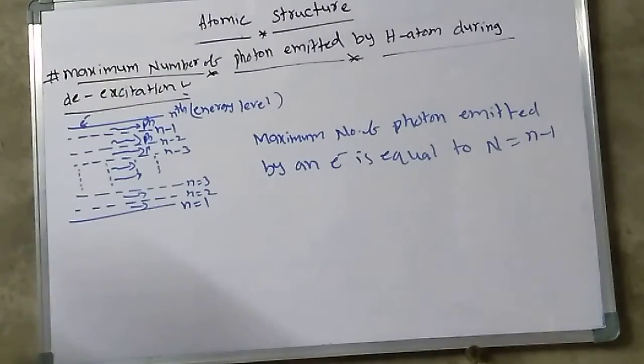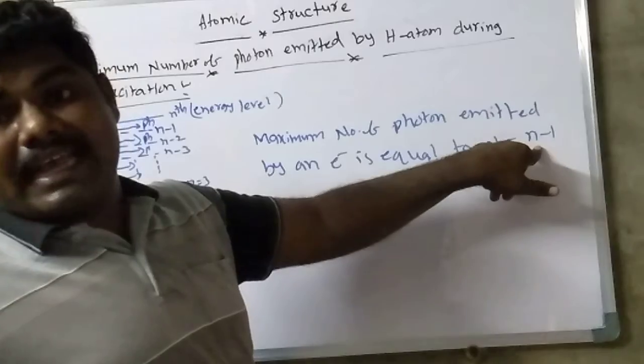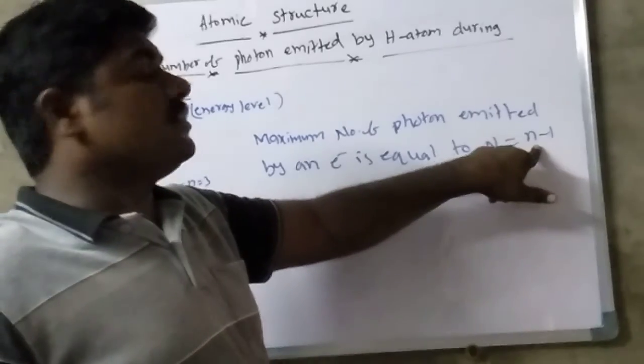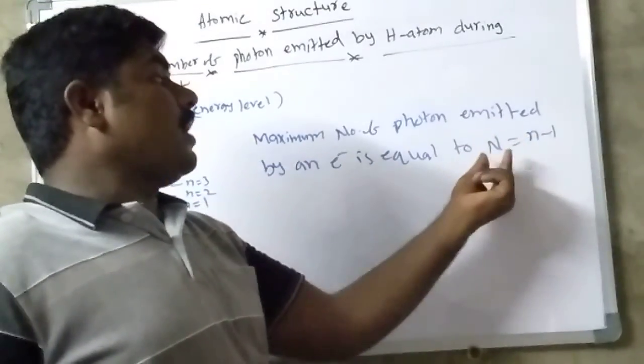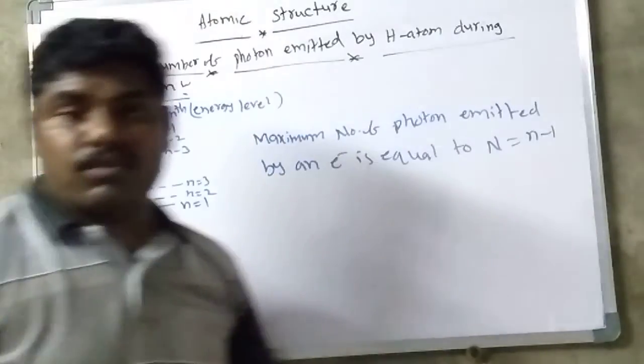Here n is the nth orbital, the nth energy level, and capital N is the number of photons emitted.